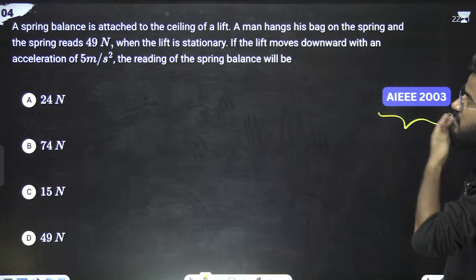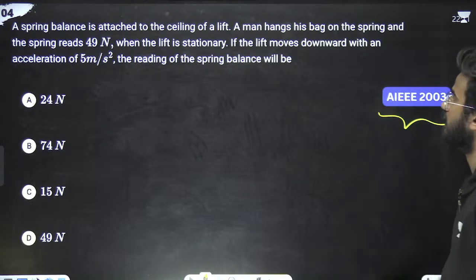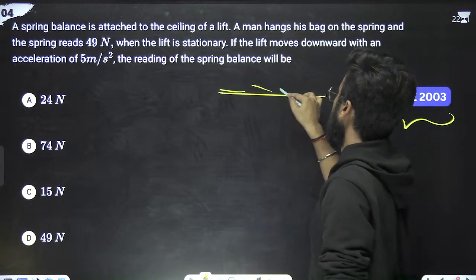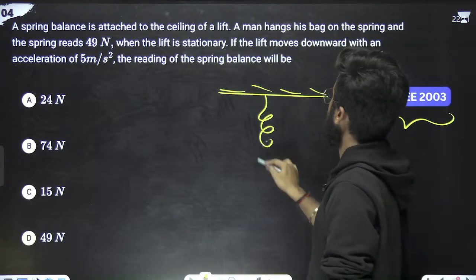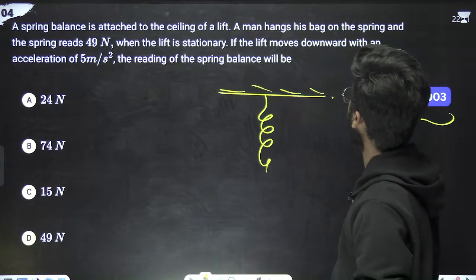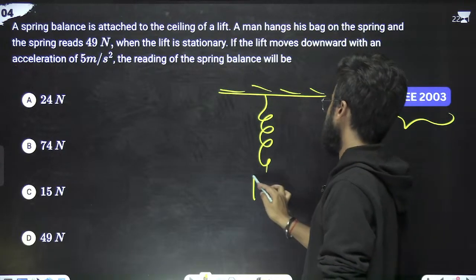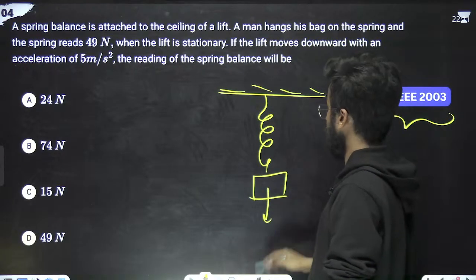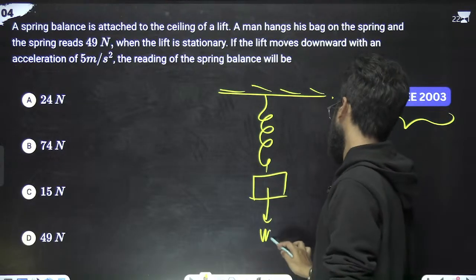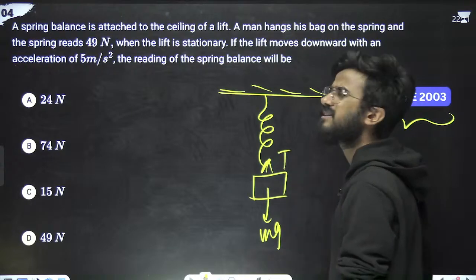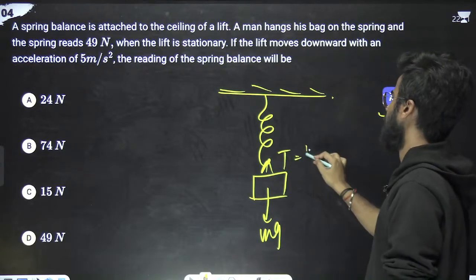Next problem, AITP 2003. The question is saying: a spring balance is attached to the ceiling of a lift, and a man hangs his bag on the spring. It reads 49 Newton, which means there is some mg, and there is some tension, that is kx, the spring force.